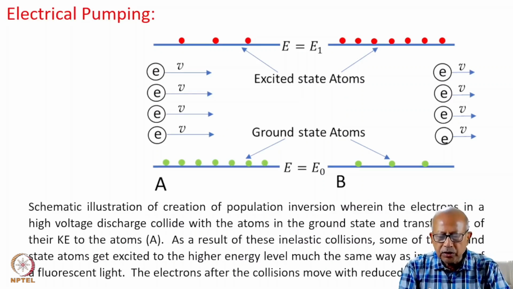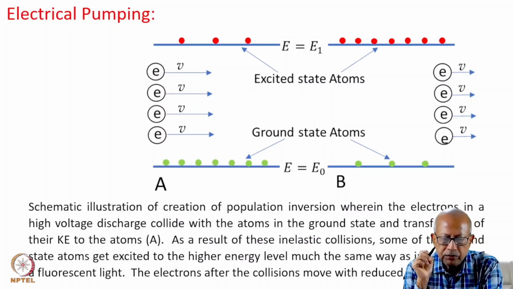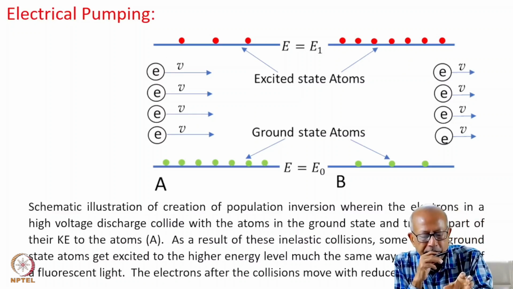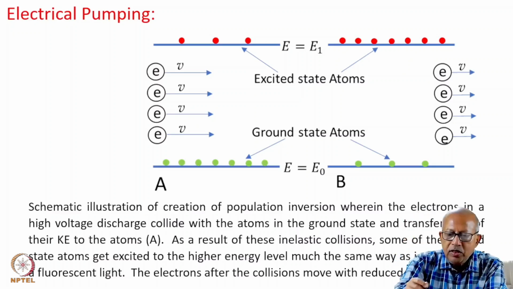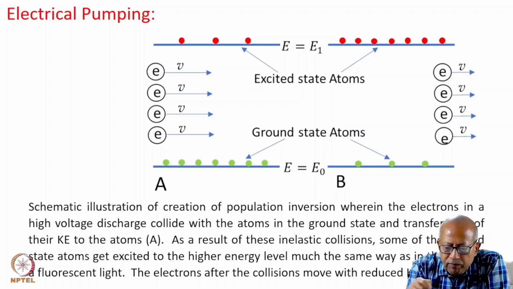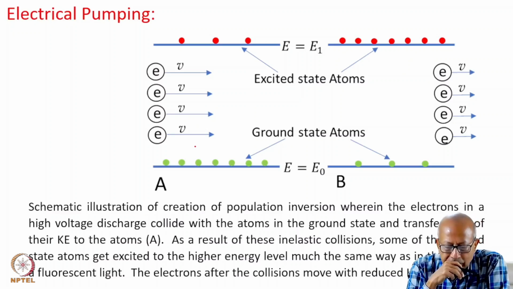This is a schematic illustration of the creation of population inversion, wherein the electrons in a high voltage discharge, some of which are shown here, have acquired some kinetic energy. Let us assume all of them have some kinetic energy, so corresponding to it they're moving with a velocity v. Initially it is in thermal equilibrium, so following the Boltzmann distribution, it has more population in the ground state and less in the excited state.